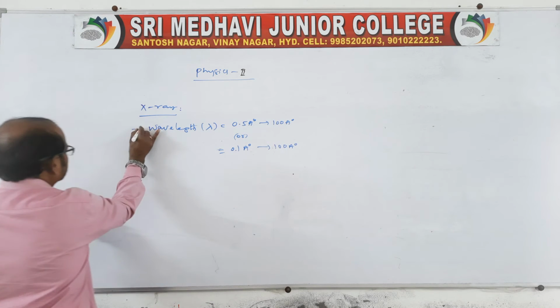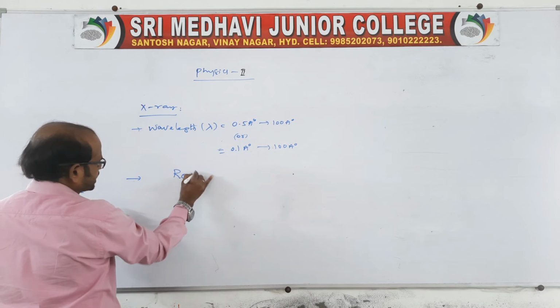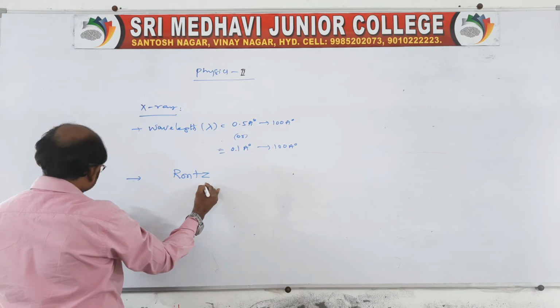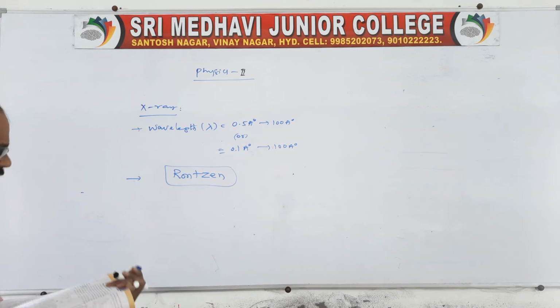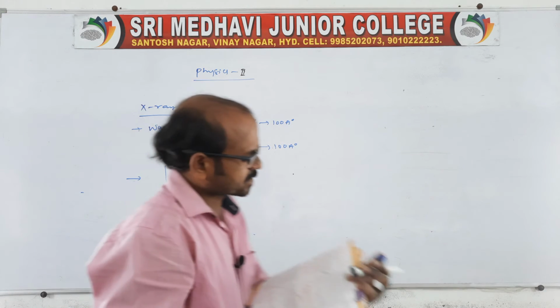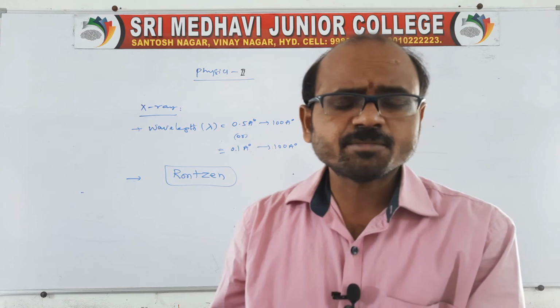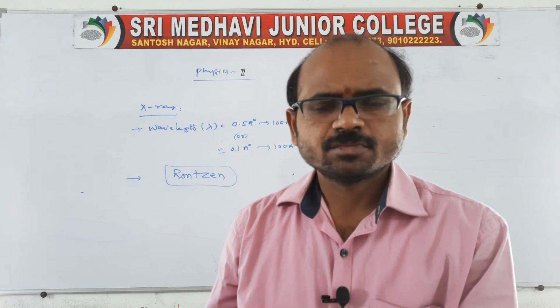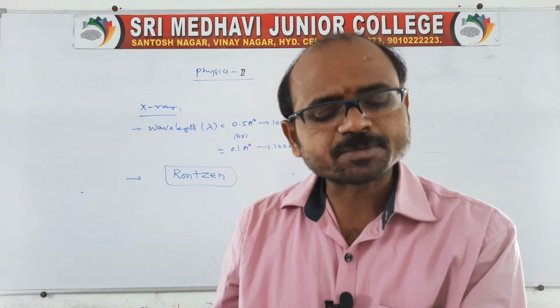X-rays were discovered by Röntgen, R-O-N-T-G-E-N, so we can say Röntgen rays. X-rays are discovered by Röntgen, and X-rays can be produced using a Coolidge tube, the Coolidge tube. Here, coming to the X-rays, we have two types of X-rays.